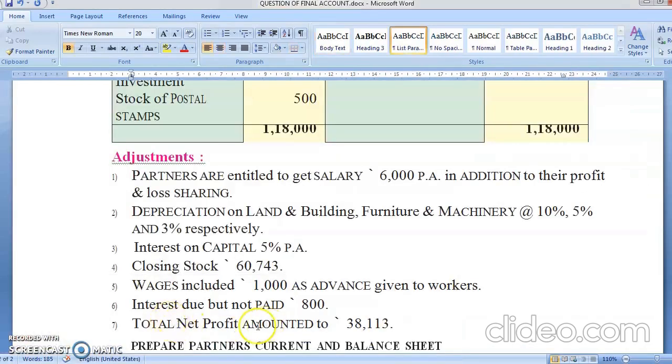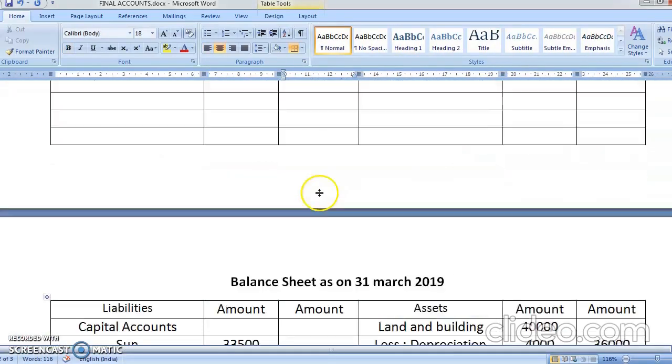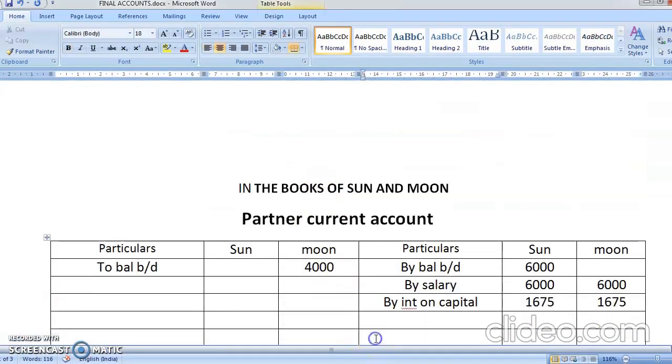Then net profit is 38,113. This profit is directly divided between both the partners. Am I correct? Because we are not doing anything, it's directly given to you. Profit belongs to both the partners. So it is by profit and loss account. Okay. What is the profit?